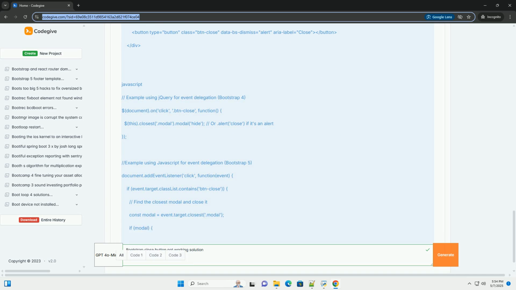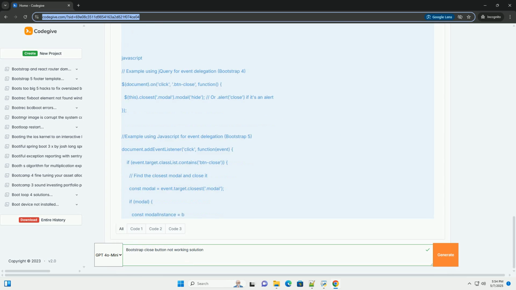2. Incorrect HTML structure. The HTML structure must adhere to Bootstrap's specifications. The button must have the correct class attributes, .btn-close, and potentially data-dismiss attributes to interact properly with the Bootstrap JavaScript. 3. JavaScript conflicts. Other JavaScript libraries or custom scripts might be interfering with Bootstrap's JavaScript, preventing it from properly handling the close button's click event.